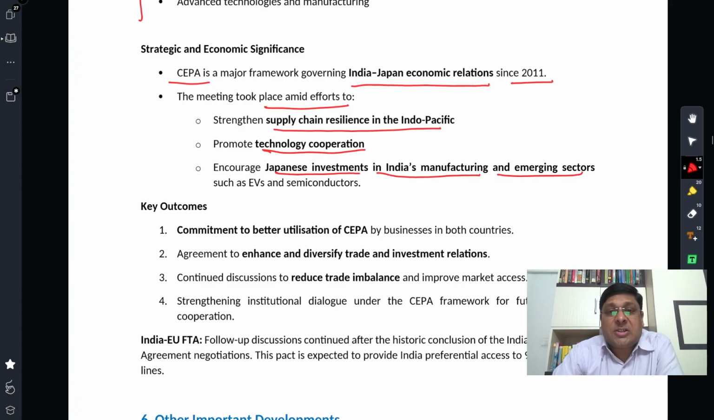We have to understand that Japan is very important from two perspectives. One, being a technological giant, and two, being a country having huge investment potential. And these things can help India's manufacturing sector. India's service sector has been quite robust, but manufacturing has been lagging behind. And this is one area where Japan can help us.